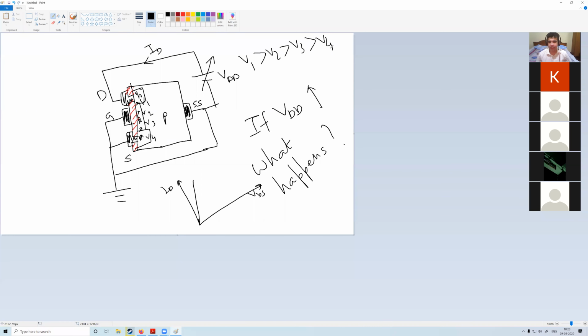Yes, the depletion layer will be large. Okay, now I understand. The depletion layers will be closer to each other. Where will the depletion region form? Now we are talking. Where will the depletion region form?